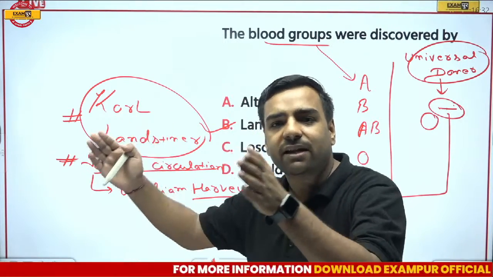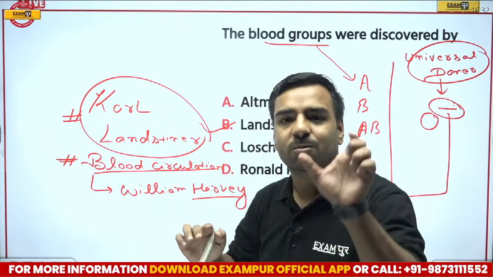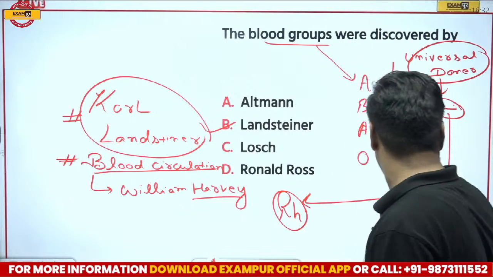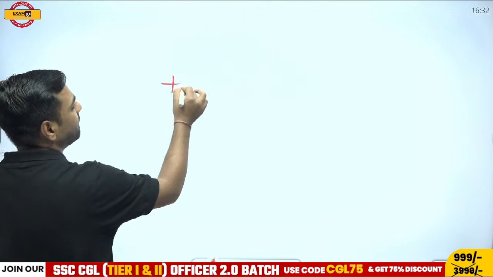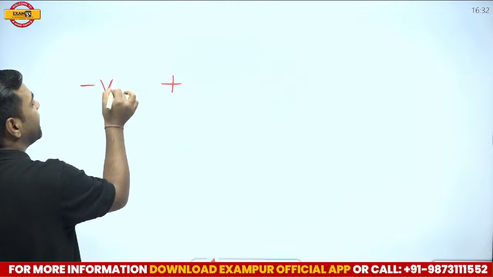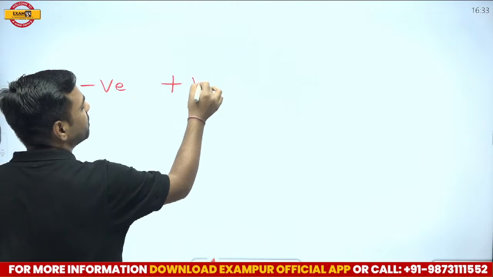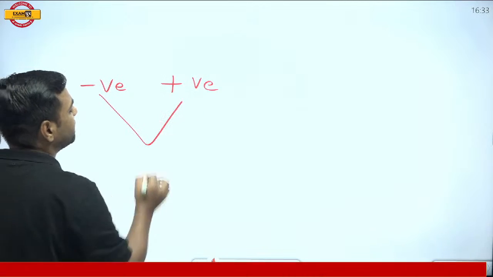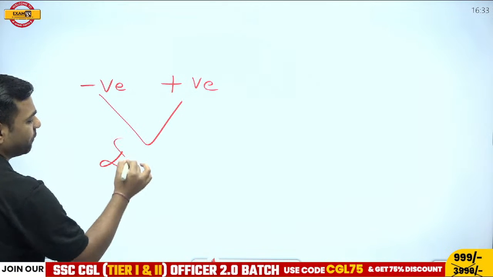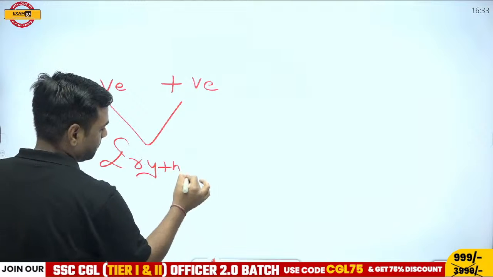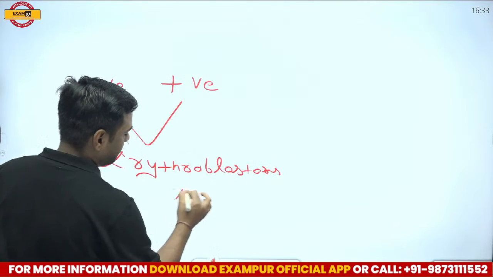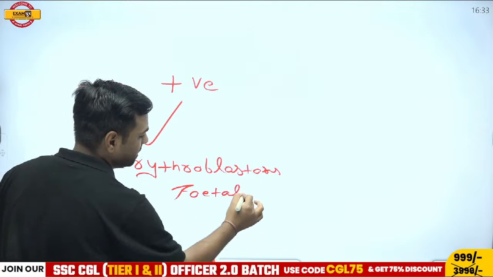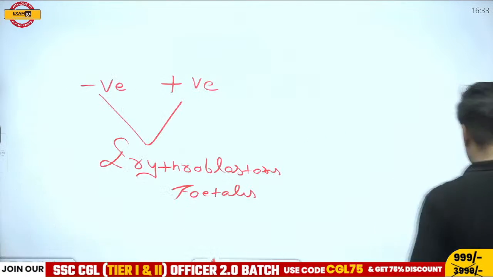Negative and positive, there is no such issue, but one issue comes in if there's a pregnant woman who has a negative blood group and the father has a positive one. If they have a child, the child may suffer from erythroblastosis fetalis. It is asked in the examination. We must remember this part. Okay, let's move forward to the next question now.